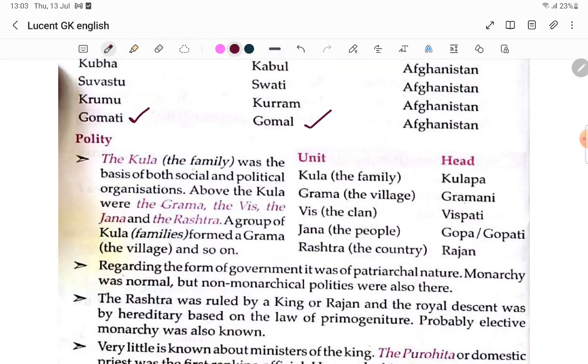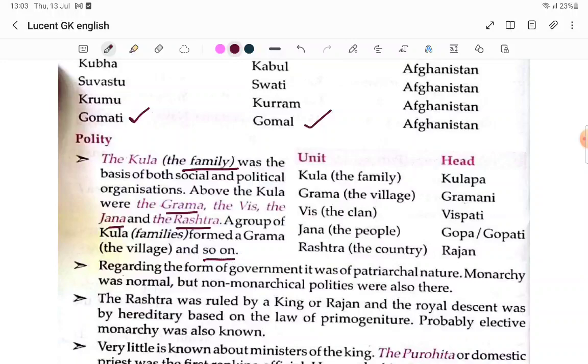The Kula. The family was the basis of both social and political organization.